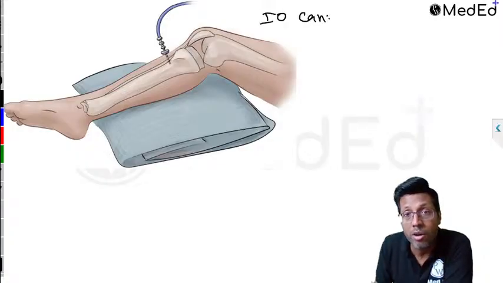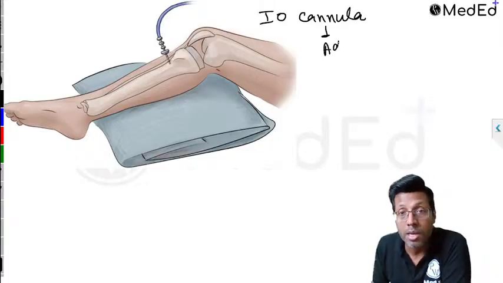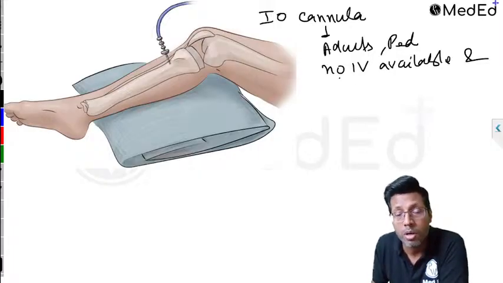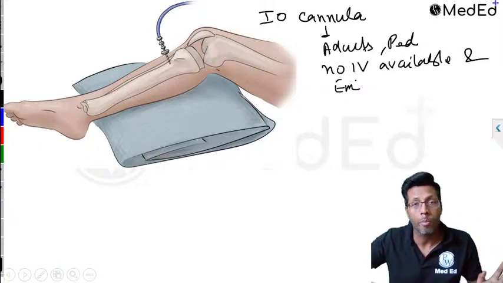You must have read intraosseous in all CPR. If you don't get an IV line, intraosseous is inserted. Remember, intraosseous can be put in adults as well as in pediatrics. It is used for vascular access when there is no IV available, or an emergency situation like burns. A patient who comes for burns and you have to give, all of you must have studied in surgery, the Parkland formula. If there is no IV, what is the point of studying that whole Parkland formula?